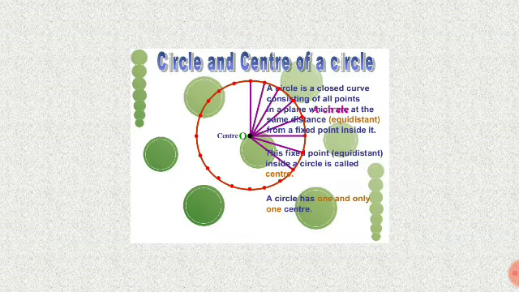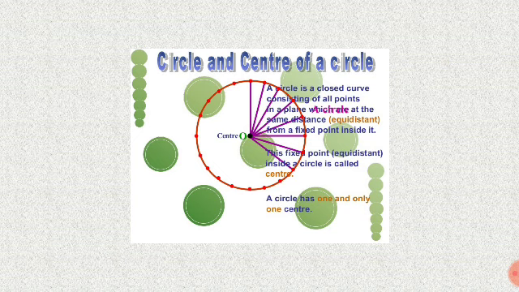Circle and center of a circle. A circle is a closed curve consisting of all points in a plane at the same distance from a fixed point inside it. This fixed point inside a circle is called the center. A circle has one and only one center.